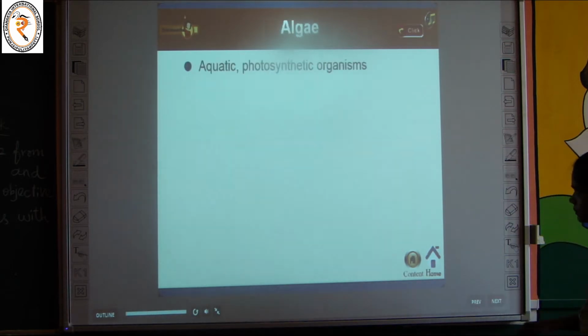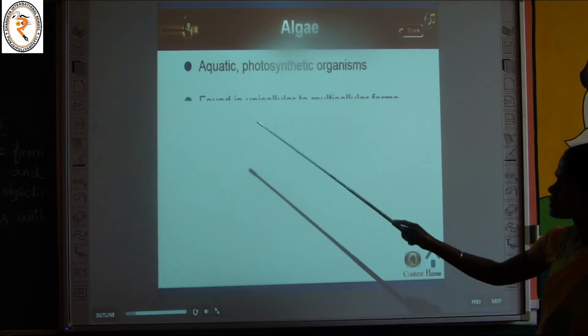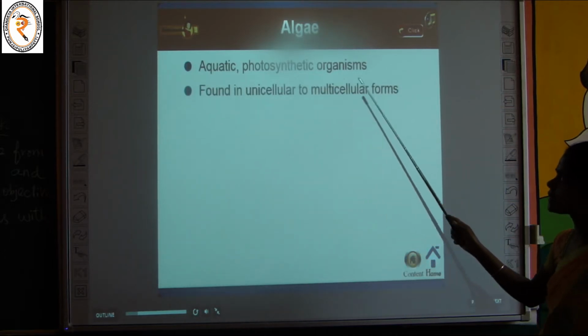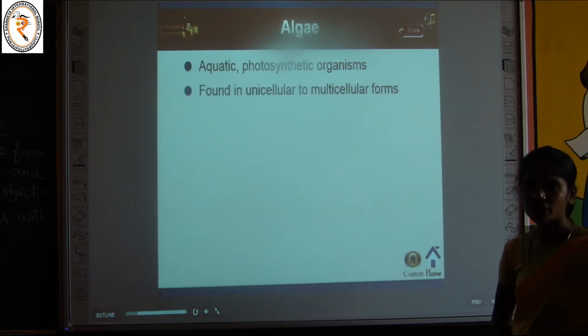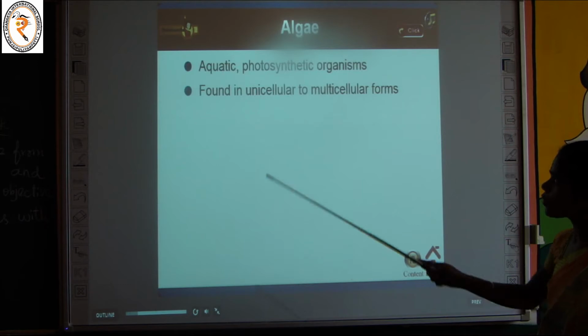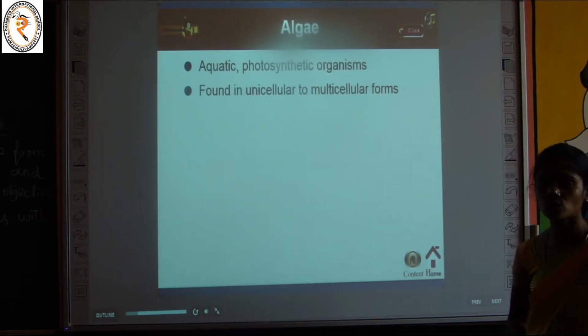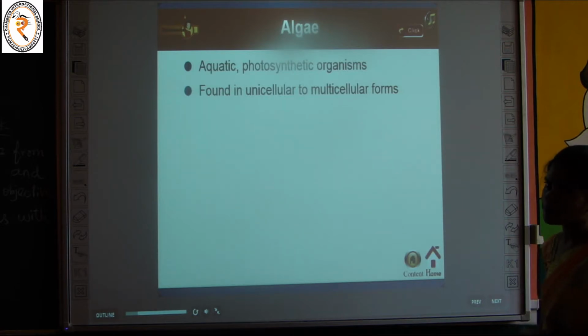And the next one, algae. It is an aquatic photosynthetic organism. Did you see the algae? It is green in color. Why? Because it contains chlorophyll, so they can make their own food. So it is called a photosynthetic organism. With the help of chlorophyll, it can make its own food by the process of photosynthesis.